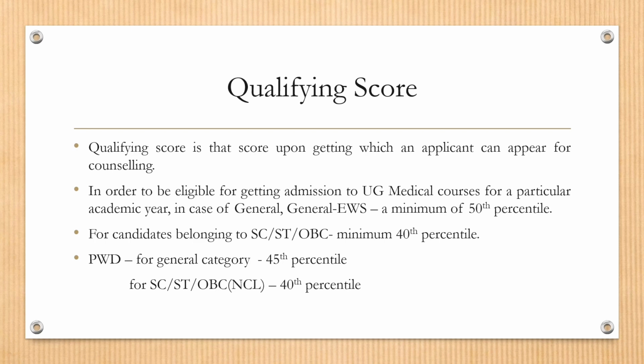Qualifying score. Qualifying score is that score upon getting which an applicant can appear for counselling. In order to be eligible for getting admission to undergraduate medical courses for a particular academic year, in case of general economically weaker section, qualifying score is a minimum of 50th percentile. For candidates belonging to SC, ST or OBC, it is a minimum of 40th percentile. For candidates belonging to PWD general category, it is 45th percentile, and SC, ST, OBC non-creamilaire, it is 40th percentile.